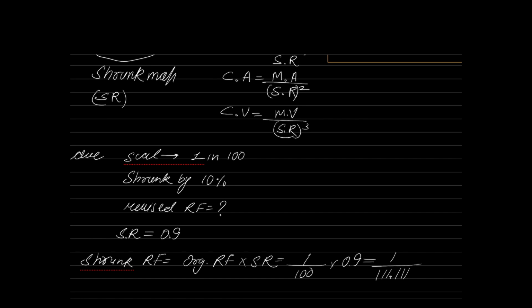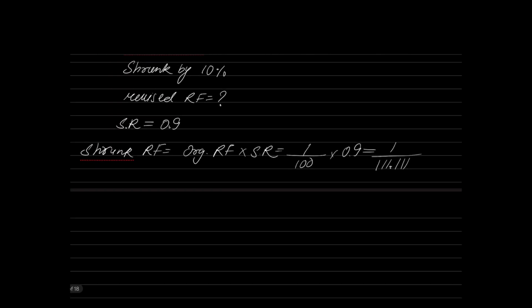Praveen, you wrote the answer as 9 by 1000. That is not correct. Because in your GATE examination, they will ask you, the revised RF is 1 in dash. So that denominator you should write. As per your calculation, what is the denominator you will write? 1000? Then the answer will be wrong. You should write in this particular format only. They will ask you 1 in dash, then the denominator you should write as 111.11. That will be the correct answer. To write 1000 and all is wrong. You should know how to represent it in the correct form. This is a very simple question from this particular area.